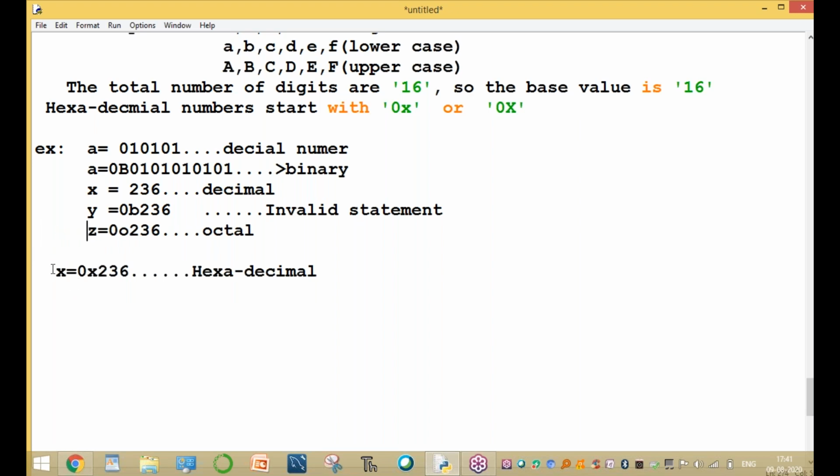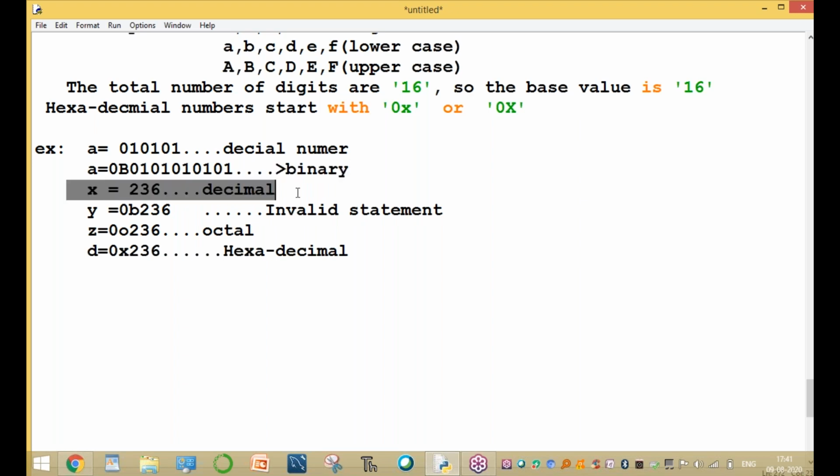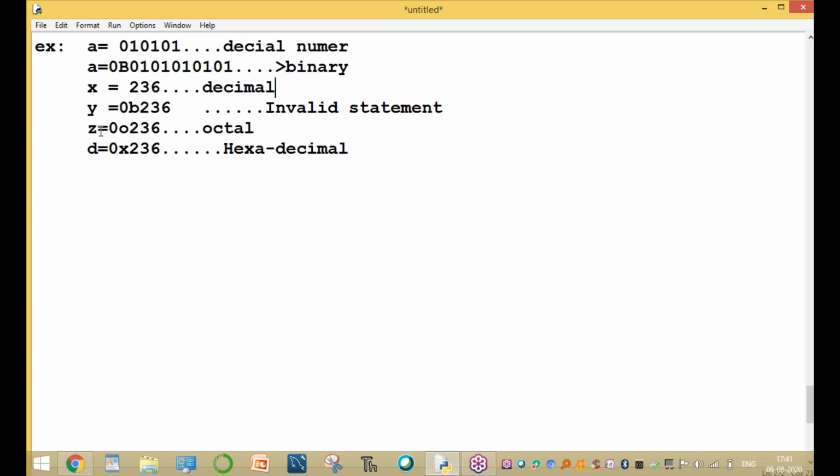Okay, the octal number. And this is another number, for example, A, B, C, D. D equal to... This is for hexadecimal. This is for octal number. This is for invalid statement. This is for binary number. This is for decimal. Clear, anyone? Clear, all of you? Now go to the next topic.